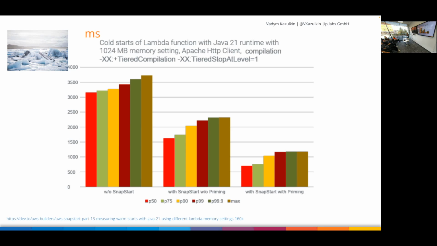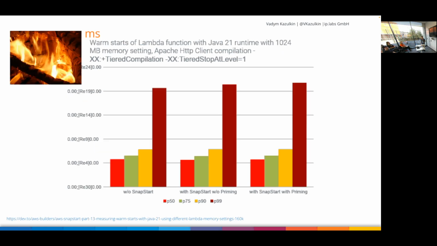By doing the additional priming, DynamoDB request priming, I can go down to 1 second cold start for P90. So from 3.5 to 1 second. By doing that, it's a bit more logic to write, but it's significant. Of course, you don't get the results that you will get with Rust, JavaScript, and all that stuff. They will be even lower than half of a second, but it's nevertheless significant.